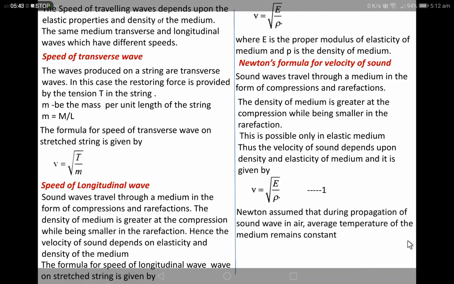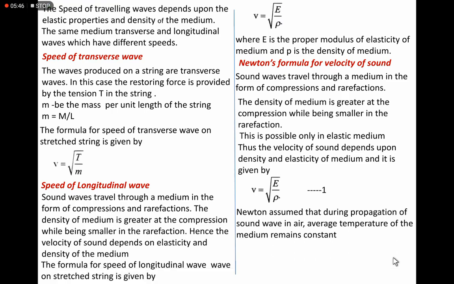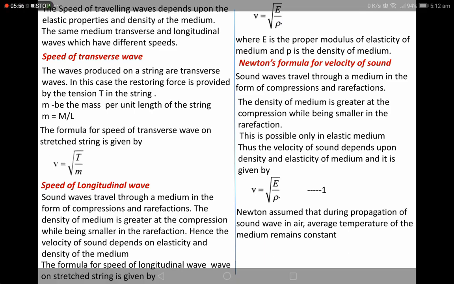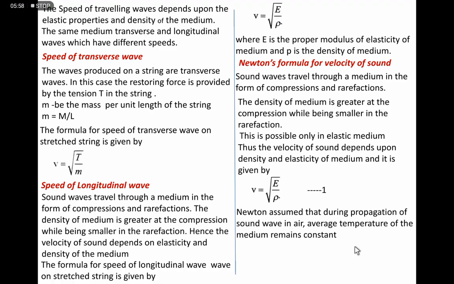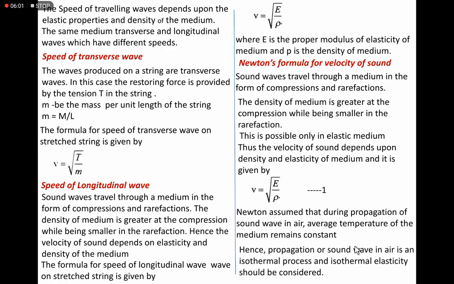Newton assumed that during the propagation of the sound wave in the air, the average temperature of the medium remains constant. It means when the sound wave passes through the medium, compressions and rarefactions are produced, and during the compressions and rarefactions, particularly in compressions, the heat increases, but it is neutralized in the rarefaction.